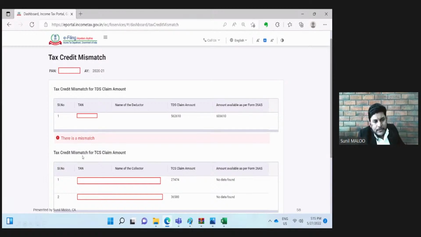And the next option is tax credit mismatch for TCS claim amount. Here the situation is reversed. The TDS amount claimed is 27,000, but in Form 26AS, no data found.